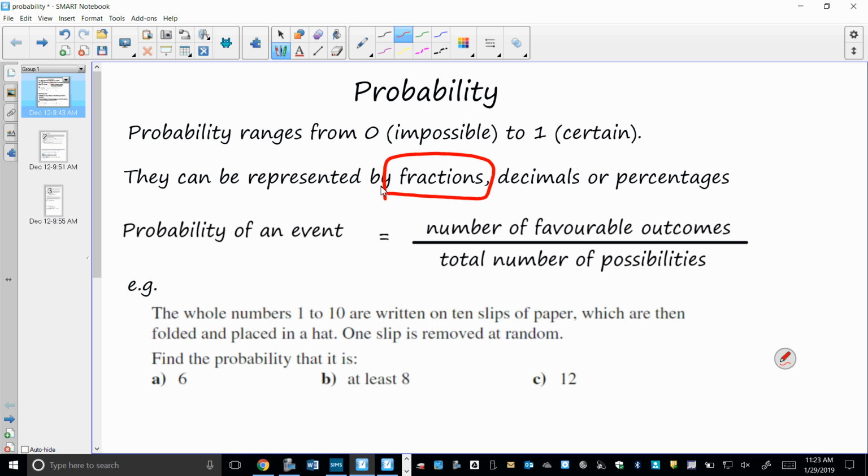And you do need to be aware of the relationship between them, just so that you're understanding what's going on. Obviously, when I say go from 0 to 1, if we were talking about percentages, we would be going from 0 to 100, okay? But if you get an answer in your probability questions of more than 1, it's wrong. So if they've asked you about the probability of something happening and you've got more than 1, you've done something wrong. The probability of an event is the number of favourable outcomes over the total number of possibilities. Hopefully you understand what I mean by that.